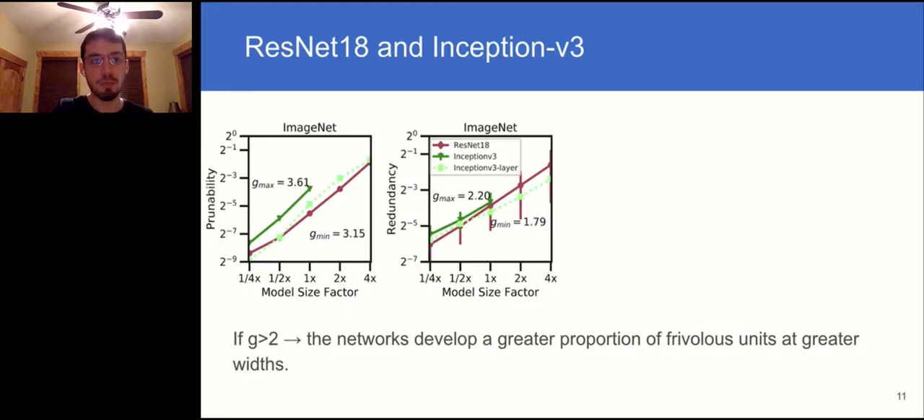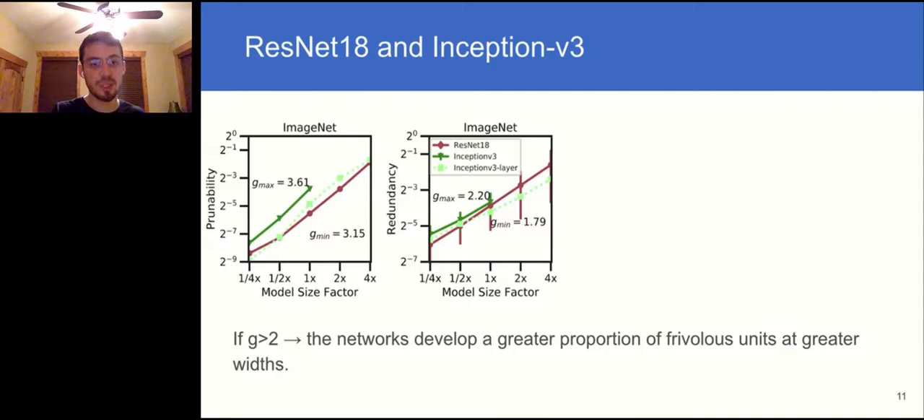So when the network width goes up, of course, the number of prunable and redundant units goes up. This is exactly what we'd expect, but how much is it going up? We plot what we call the G factor, G for gain, which gives the average amount by which prunable or redundant units increase when the width is doubled. So if G is less than 2, then frivolous units increase at a slower rate than the network overall. And if G is greater than 2, then they increase at a faster rate. We see that in all cases, G for prunable or redundant units is greater than 2. This is a trend that will continue when we look at other networks.